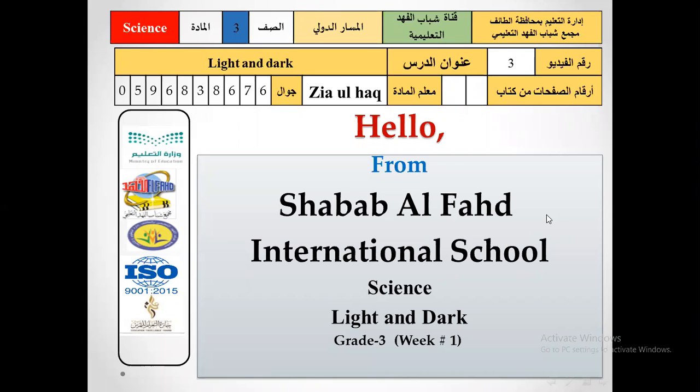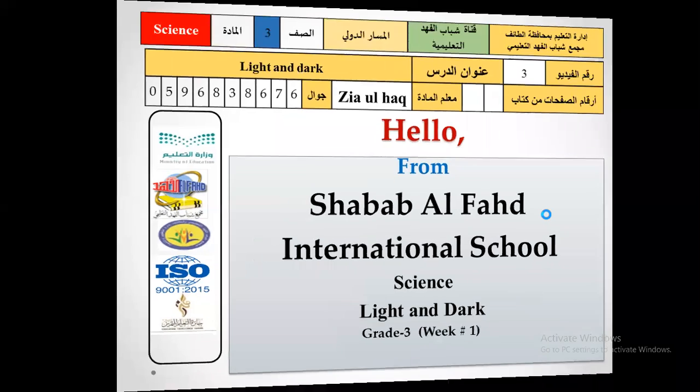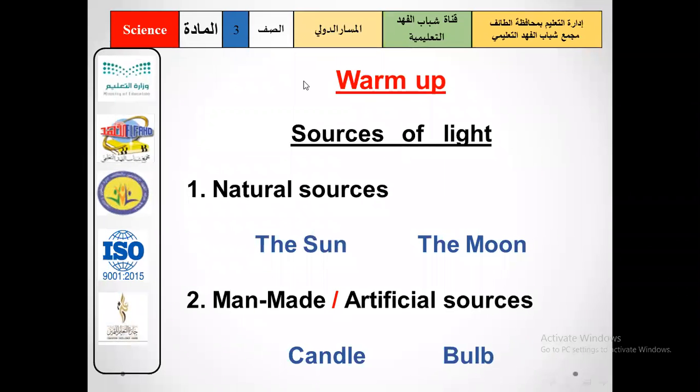Today we will talk about light and dark. Here is the warm up. Here you can see sources of light. We discussed before. There are two types of sources, natural sources and man-made or artificial sources of light. Natural sources are the sun and the moon. There are many, and man-made are candle and bulb. There are many.